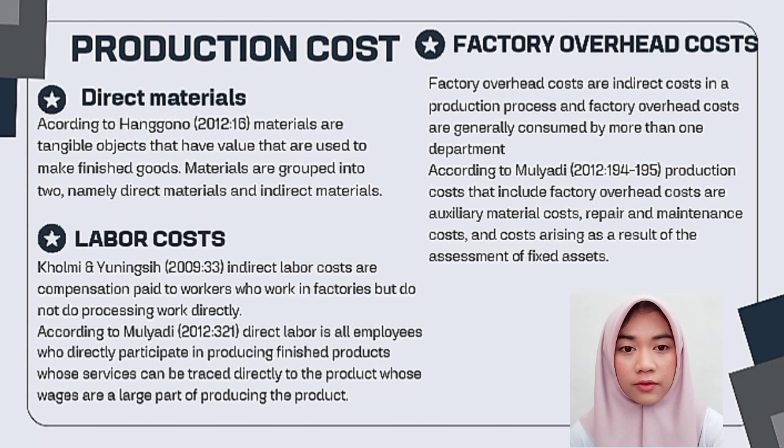3. Factory overhead costs. Factory overhead costs are costs that are not directly part of a production process, and factory overhead costs are generally consumed by more than one department. Production costs that include factory overhead costs are costs of accessories, materials, and repair and maintenance costs. Costs are also rising as a result of the depreciation of fixed assets.